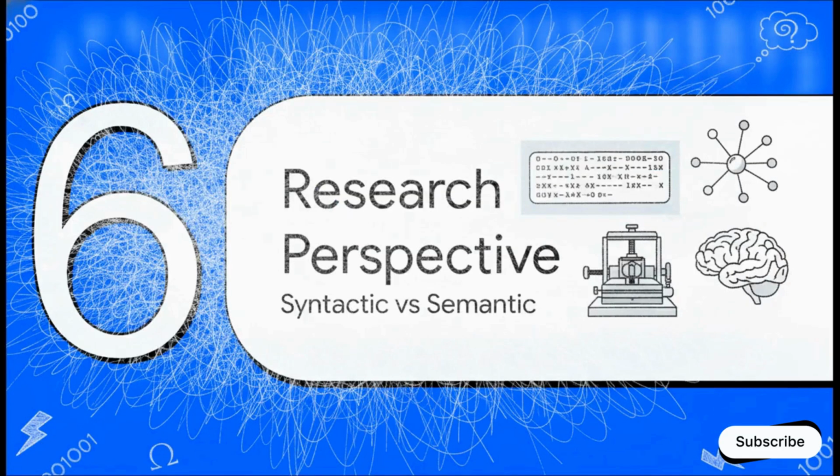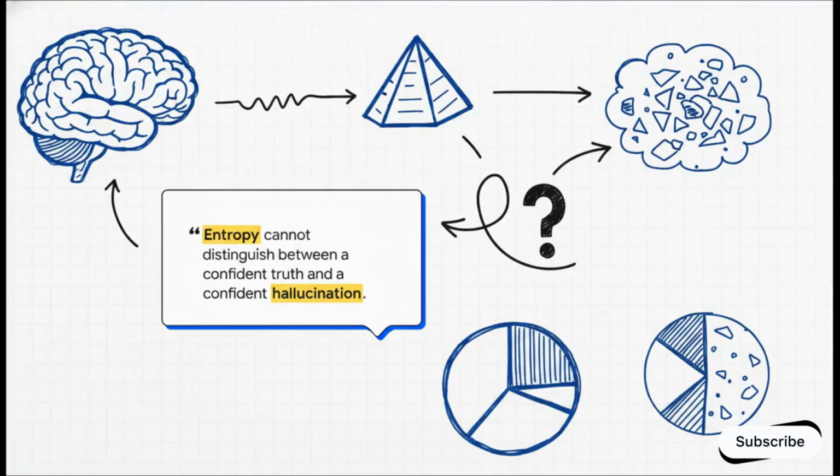Finally, Section 6, the research perspective: syntactic versus semantic uncertainty. This quote perfectly captures the current bleeding-edge limitation in the field. Entropy cannot distinguish between a confident truth and a confident hallucination. See, Shannon entropy is absolutely brilliant at measuring structural, syntactic uncertainty. It measures the shape of the probability distribution, but it is completely 100% blind to the actual meaning or semantic accuracy of the data. An LLM might output a beautifully low entropy, highly confident prediction for the next word, and that word could be a complete and total factual hallucination.